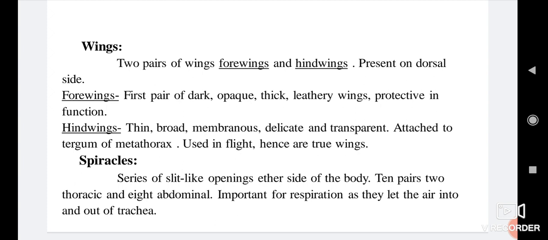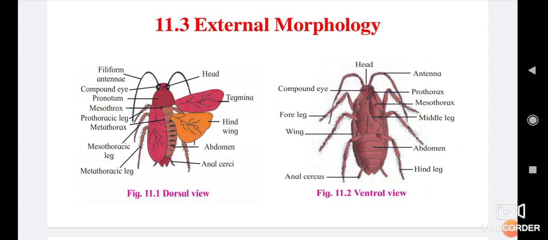Wings. Two pairs of wings, forewings and hindwings, present on the dorsal side. First the forewings, and inside them the second pair of wings called hindwings. Forewings are the first pair of dark, opaque, thick, leathery wings, protective in function. The upper wings are called forewings. These are not helpful for flight.